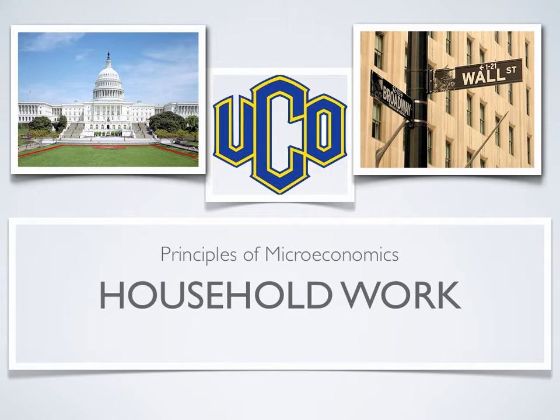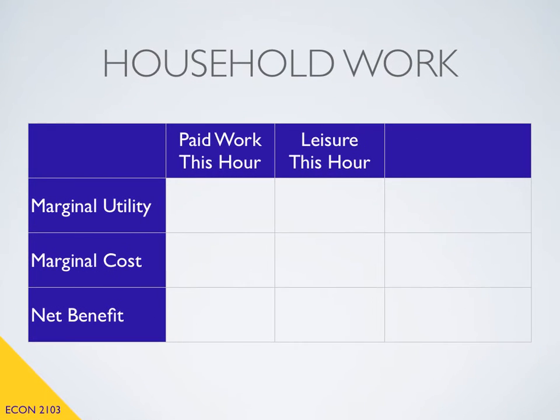In this video, we're going to extend our utility table framework beyond looking at just two options and see what happens when we have three or more options from which to choose. And in the process, this analysis will shed light on why some people choose to become stay-at-home parents. To begin, let's revisit our analysis on the decision to work.